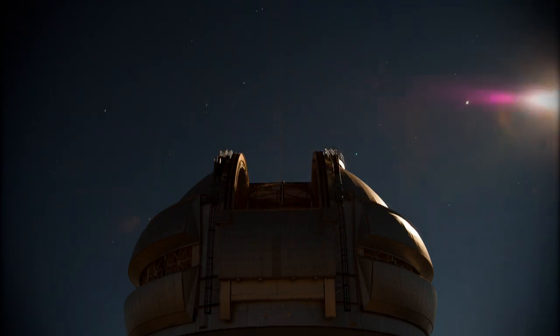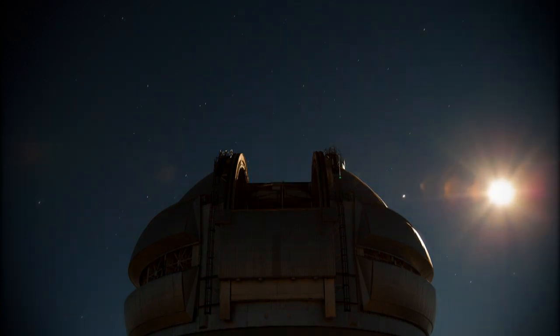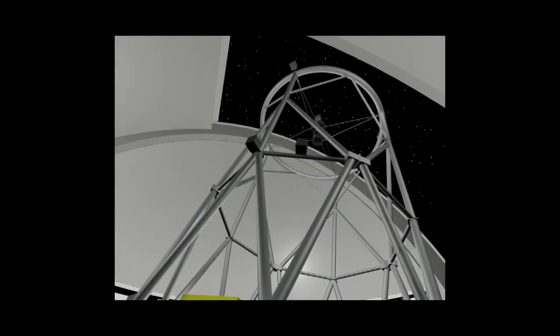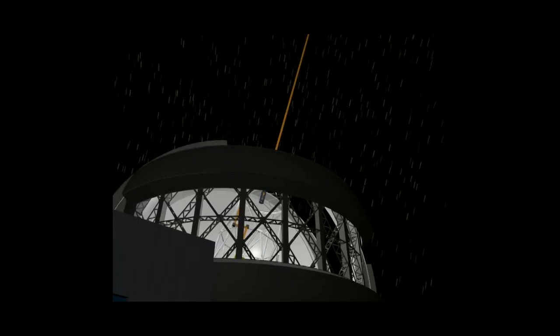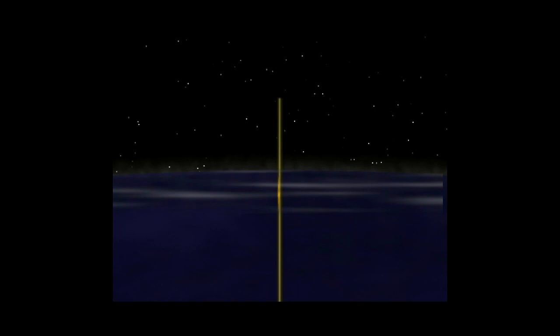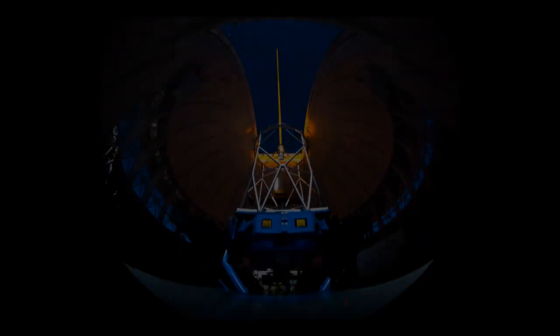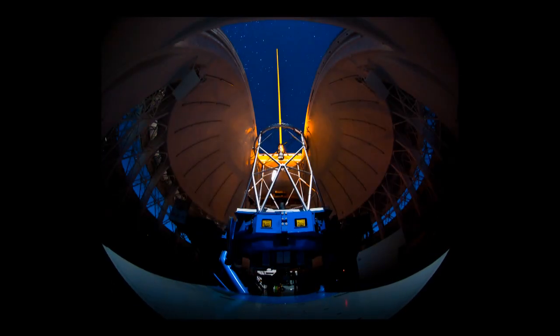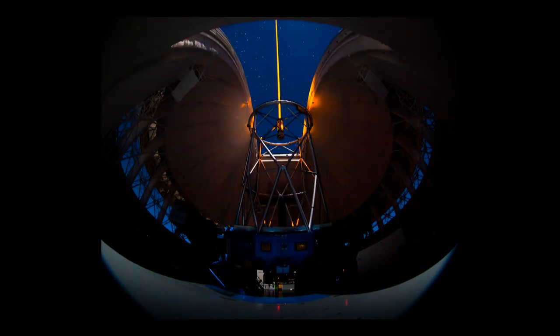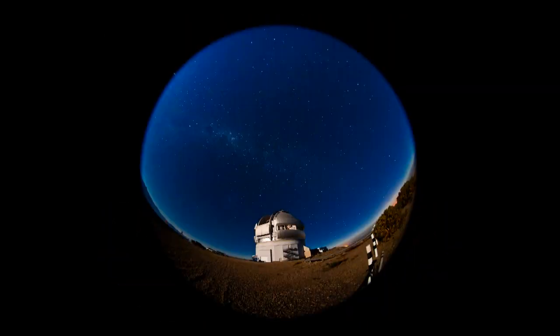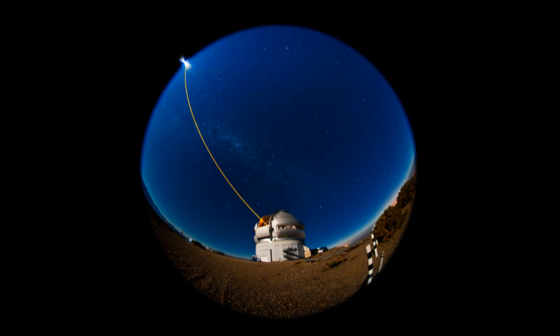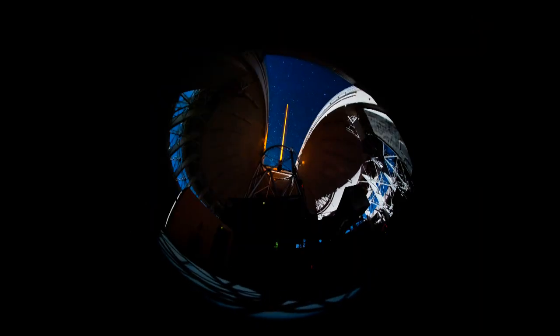So we propagate a laser into the sky up to a very high layer in the atmosphere, actually a sodium layer, and the interaction of the laser light with this sodium layer is going to create an artificial star, a laser guide star. By doing this, we are increasing the fraction of the sky that can benefit from adaptive optics. And depending on the system, with the laser guide star right now, it's something like 30% of the sky that can be observed with a laser guide star adaptive optics system.